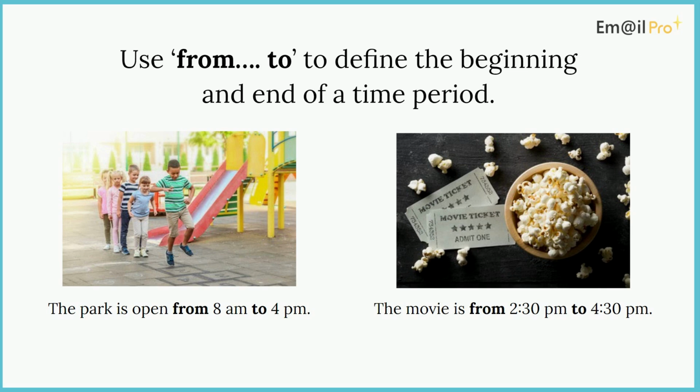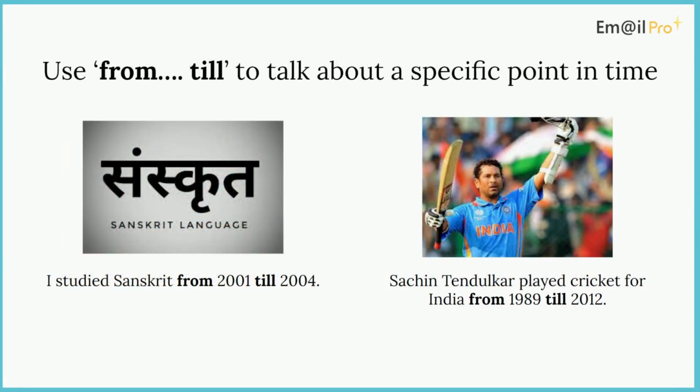To talk about two separate events that happen at different times in the same sentence, use from and to define the beginning and the end of a time period. For example, the park is open from 8 a.m. to 4 p.m. or the movie is from 2:30 p.m. to 4:30 p.m.